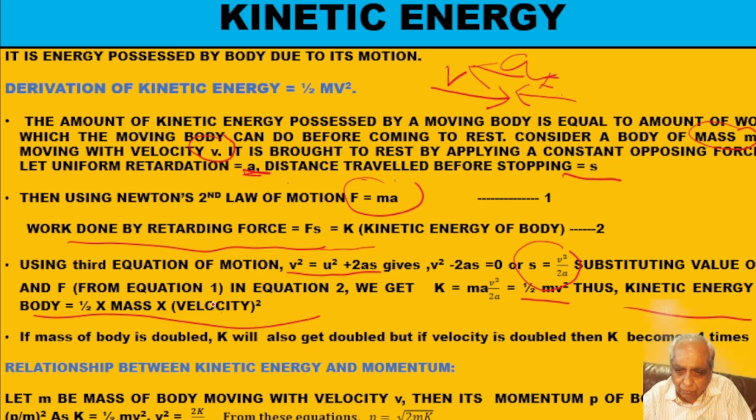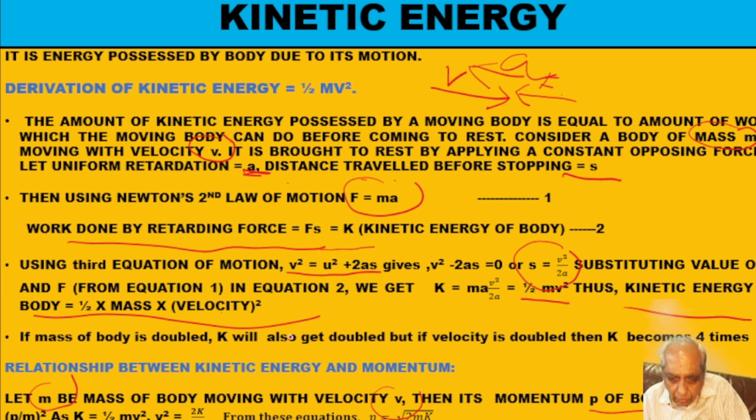Now let us derive a relation between kinetic energy and momentum. What is momentum? m into v. So again I am taking the body of mass m. This is the mass of my body. This is the velocity of my body. So my momentum would be m into v. Momentum is written by P. So P is m into v. Squaring both the sides, I will get v square equal to P square upon m square, so v square is equal to P upon m the whole square.